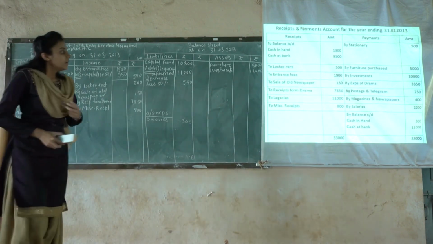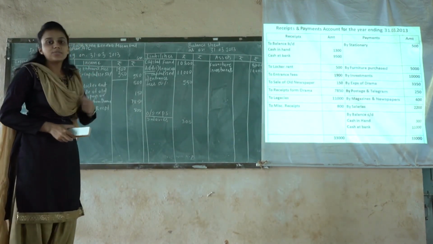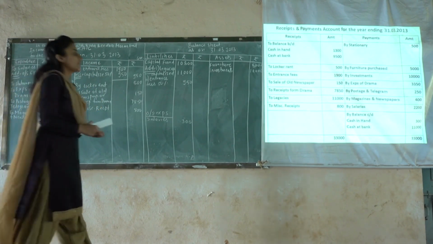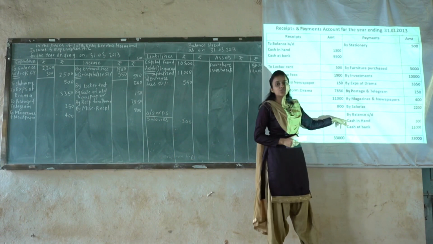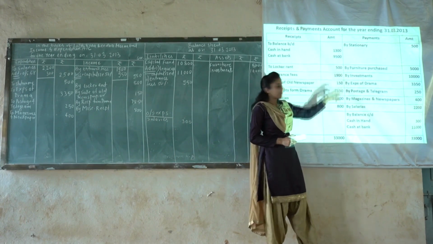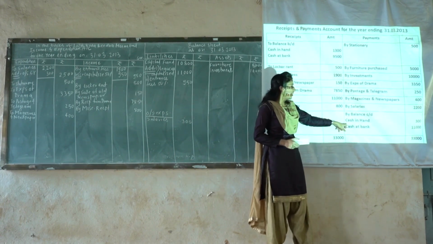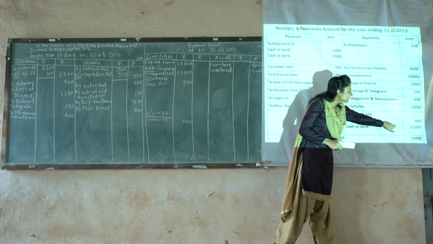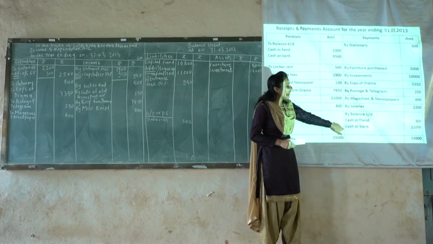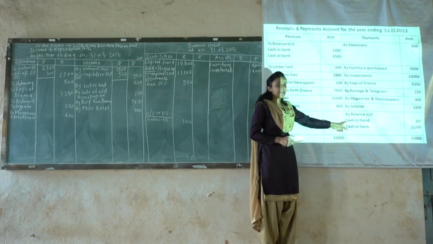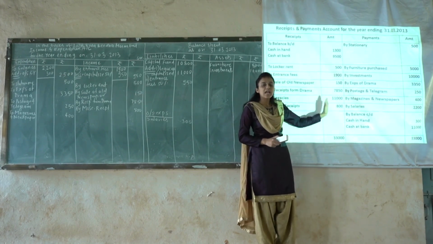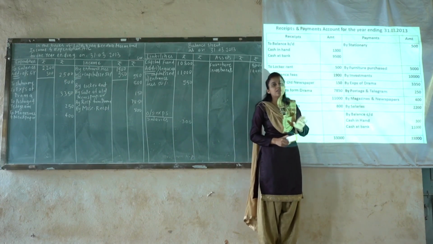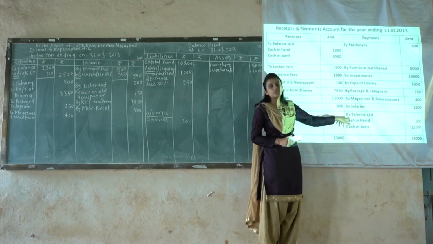And the next factor is by salaries, which is already posted, and the last factor is by balance carried out. It means the remaining balance of this cash account for the year ending, that is cash in hand rupees 300 and cash at bank rupees 11,000. This is the cash balance of this year which has not been used. It means that it is the remaining balance of the cash account.